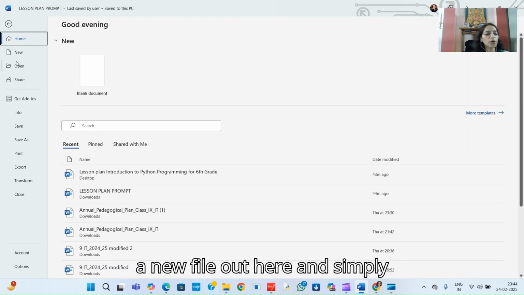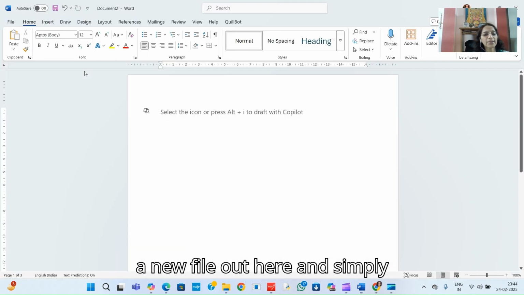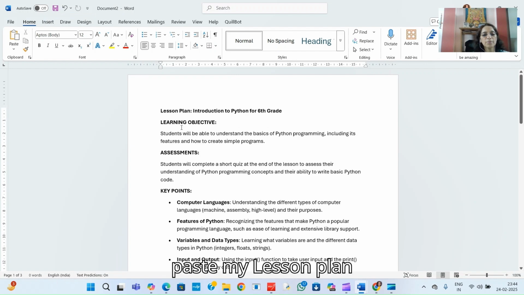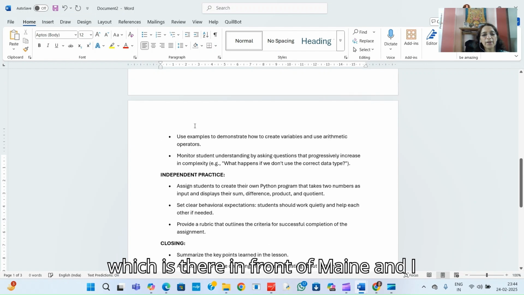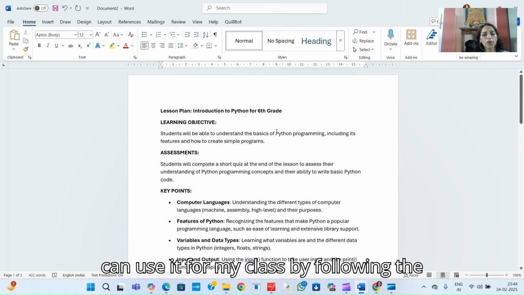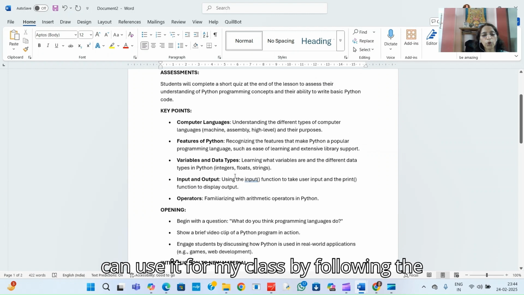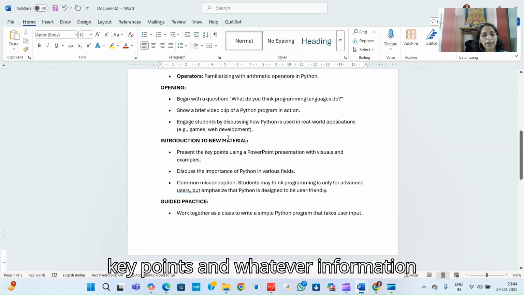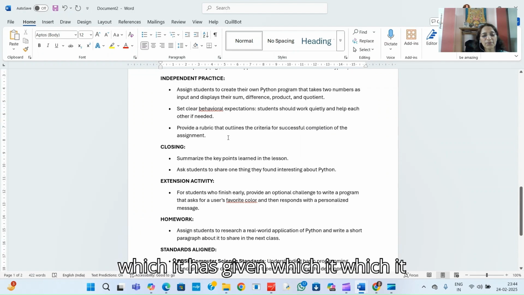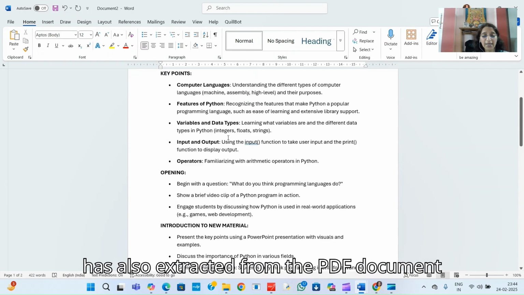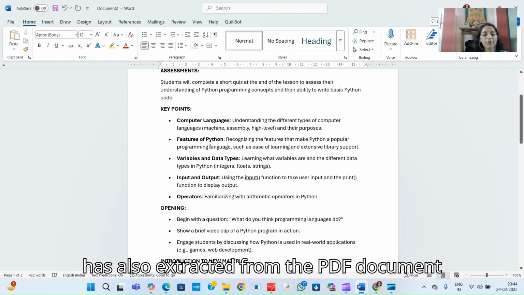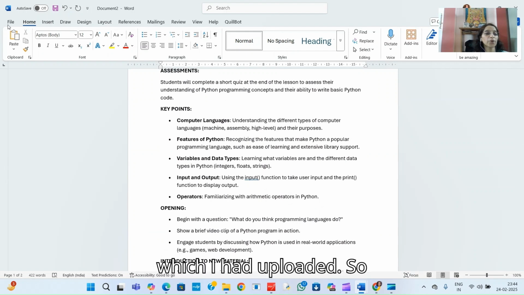So I can start a new file out here and simply paste my lesson plan, which is there in front of me, and I can use it for my class by following the key points and whatever information which it has given, which it has also extracted from the PDF document which I had uploaded.